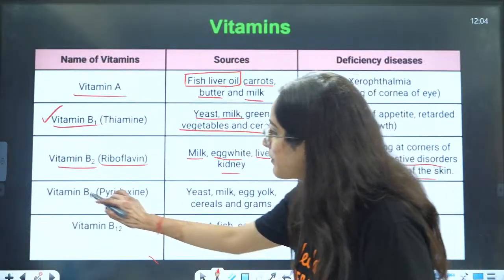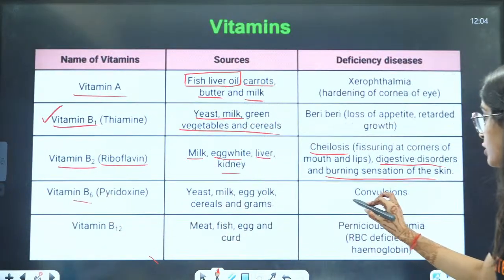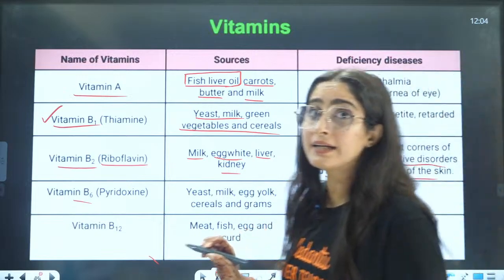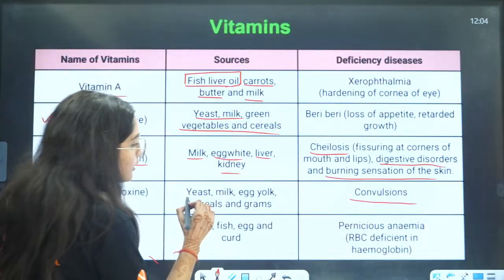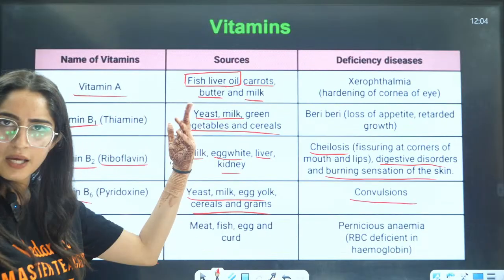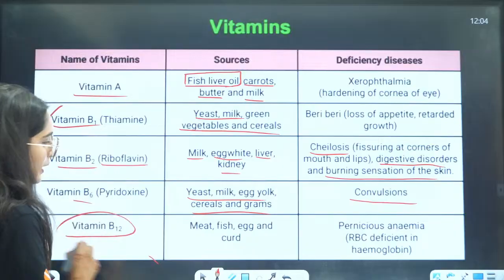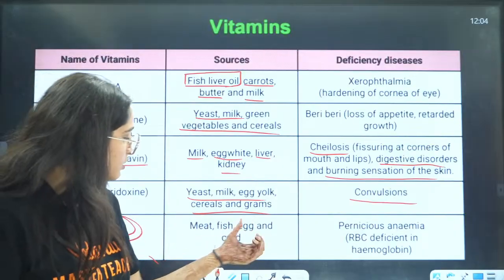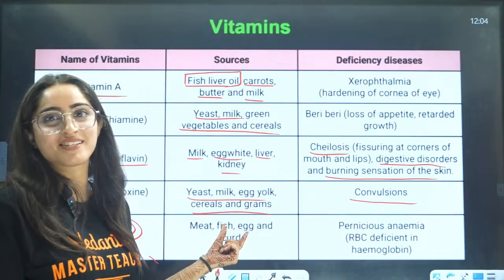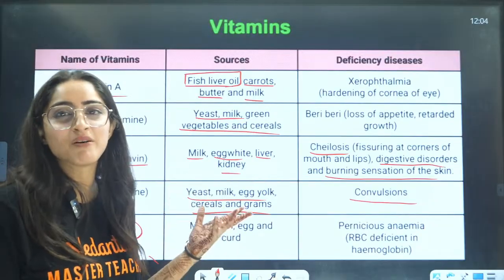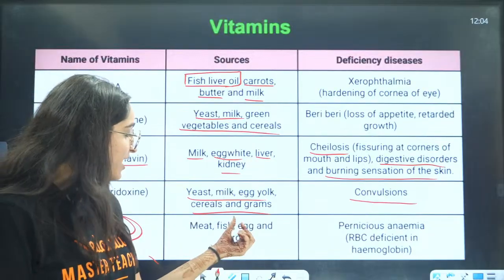Now next is vitamin B6. Vitamin B6 deficiency causes convulsions. Where you will have vitamin B6: yeast, milk, green leafy vegetables, cereals, grams. Vitamin B12: fish, egg, curd. In non-vegetarian diet, I told you, you will have maximum B12. Egg, curd.